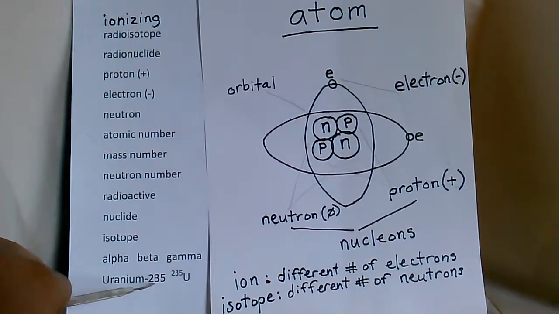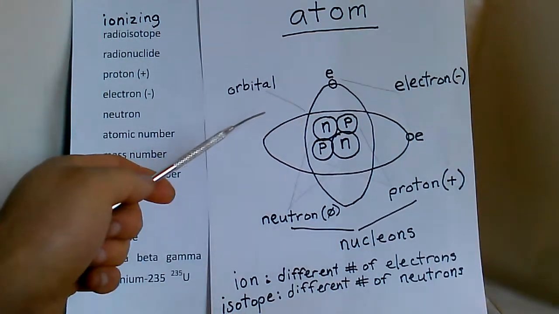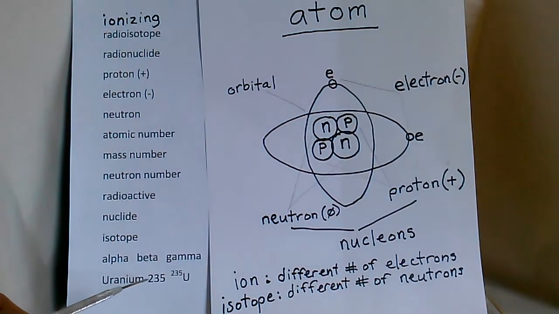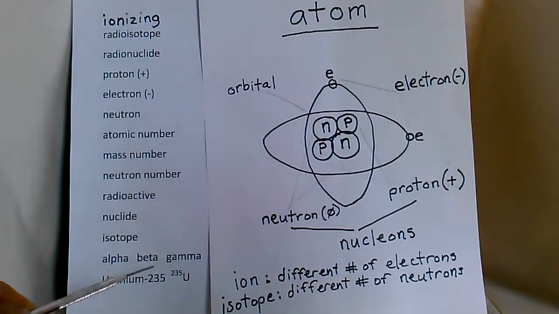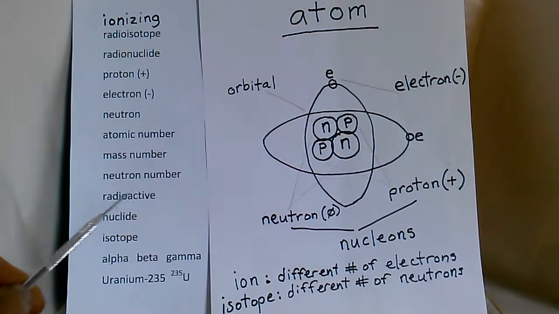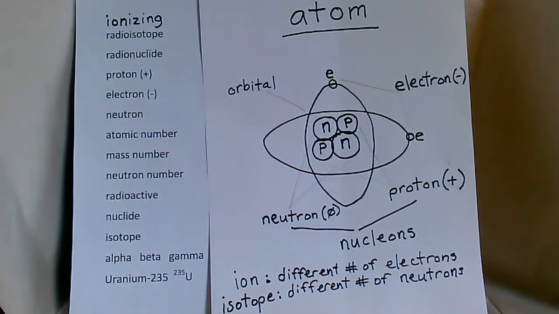And the reason these numbers are important is because the isotopes with a different number of neutrons each have their own properties, and some are more stable and some are more radioactive. Like uranium-235, for example, is a lot more stable than uranium-236. So just adding one extra neutron can make an atom really unstable and radioactive. So remember, this is the mass number, the number of nucleons. And sometimes they write it up here, and they'll also write the atomic number down here sometimes as well. And I'll show you a picture of that maybe later.